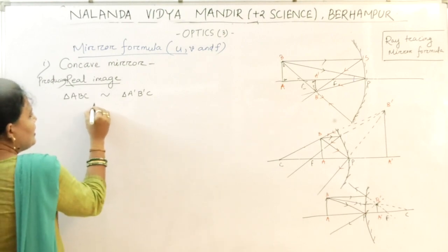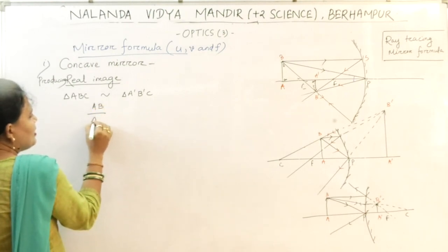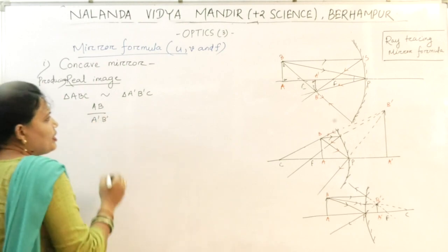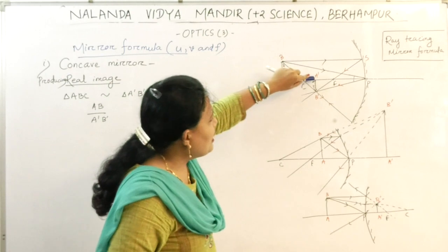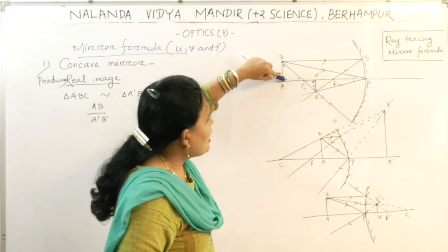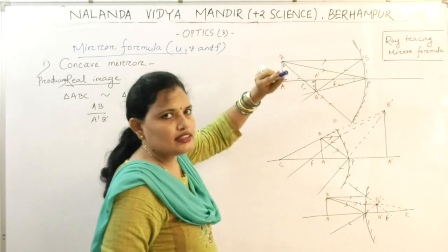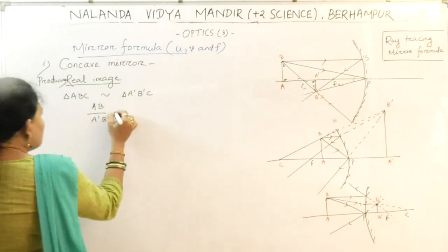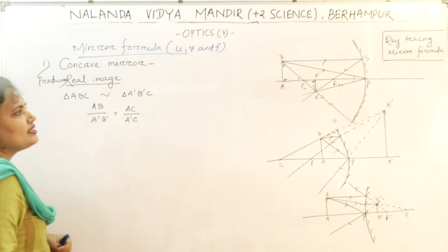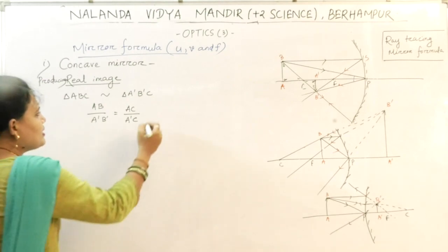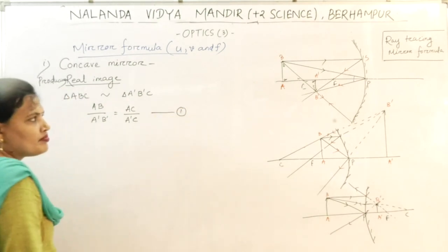Now what can I write? AB by A dash B dash equals AC by A dash C. Let us call it equation 1.